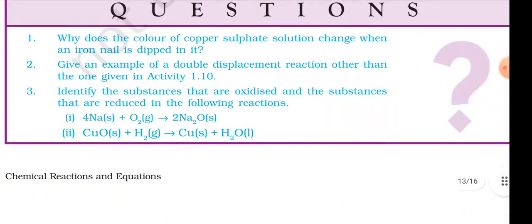Questions. 1. Why does the color of a copper sulfate solution change when an iron nail is dipped in it? 2. Give an example of a double displacement reaction other than the one given in Activity 1.10. 3. Identify the substances that are oxidized and the substances that are reduced in the following reactions. 4. Na solid plus O2 gas gives 2 Na2O solid; Cu solid plus H2 gas gives Cu solid plus H2O.